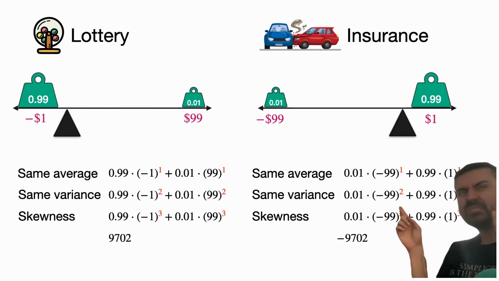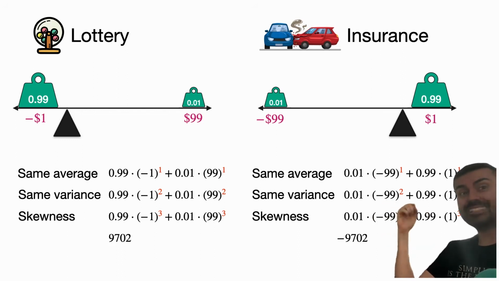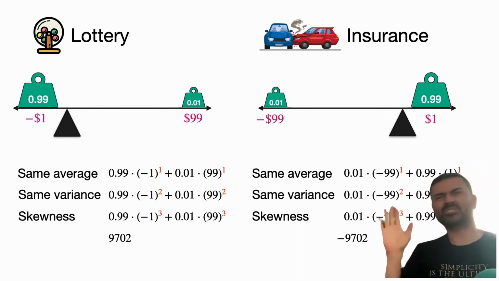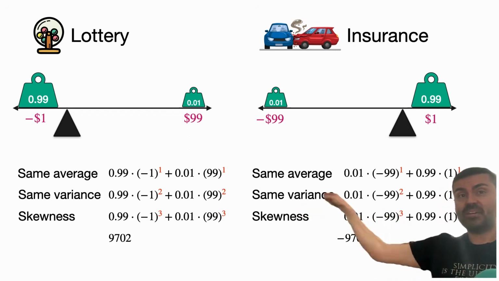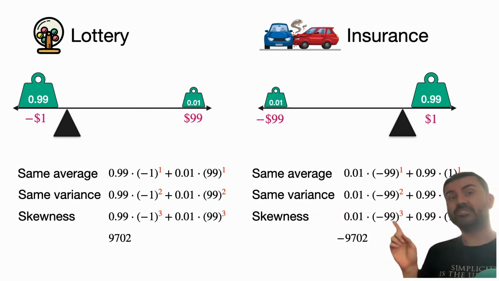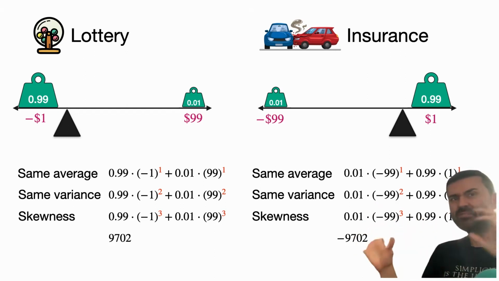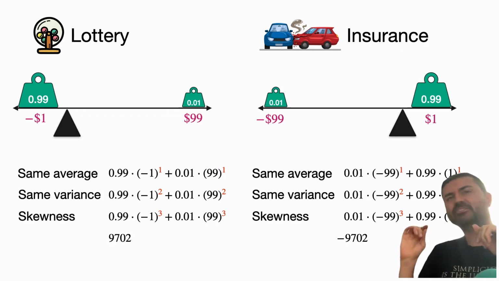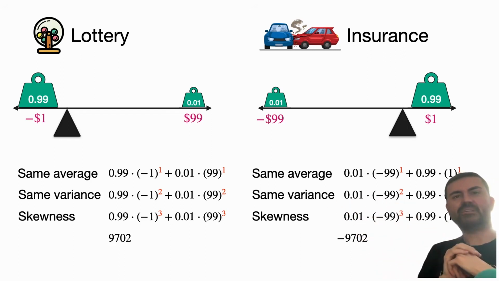Now I kind of lied to you because I didn't center this data. So what we have to do is calculate this variance over here, take the square root, divide, and then calculate the skewness. So I don't exactly know the number, but it's going to be positive something over there and negative something over here. So they're different because one is positively skewed and the other one is negatively skewed. So I invite you to do that math of dividing by the variance by yourself. But I assure you, you're going to get some big number and the negative of that big number as the skewness.